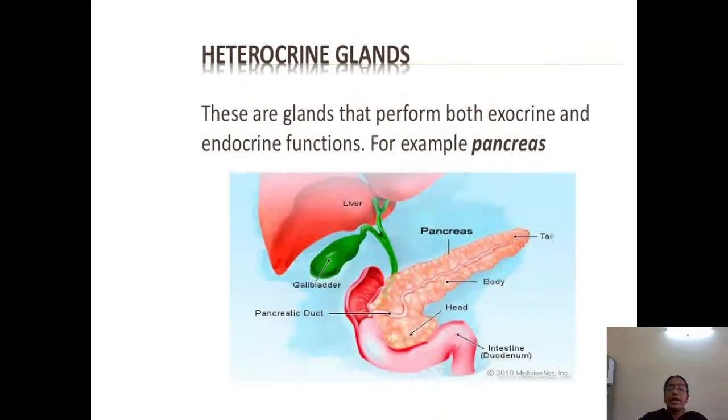The next type of glands are heterocrine glands. The glands which perform both exocrine function and endocrine function are called heterocrine glands. The best example for heterocrine is the pancreas because it does both. The exocrine function of the pancreas is that it secretes digestive juices because it has a duct, as we have said. If it has a duct, then it is called exocrine. Yes, the pancreas has a duct called the pancreatic duct. The endocrine function of the pancreas is insulin, secreted from the islets of Langerhans. So these are called heterocrine glands because they perform both exocrine and endocrine functions.